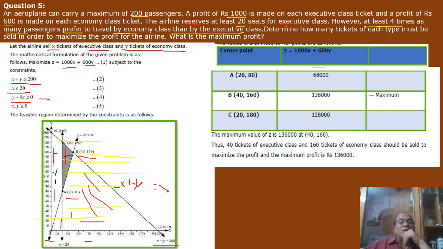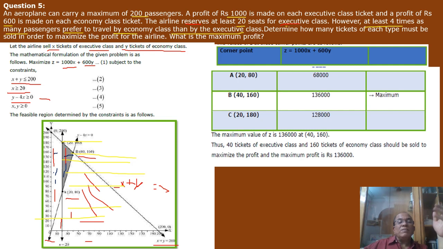But what is common in all these three? This smaller, darker triangle is common in all these three. So this is our feasible region where we will get 3 points. One is 20 comma 80, other is 40 comma 160, and third one is 20 comma 180.